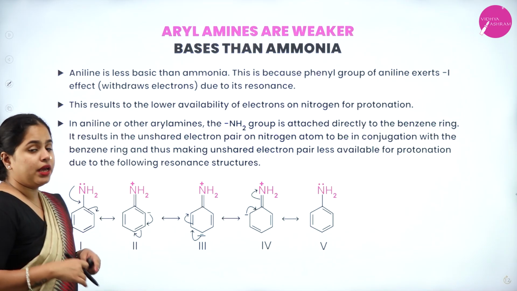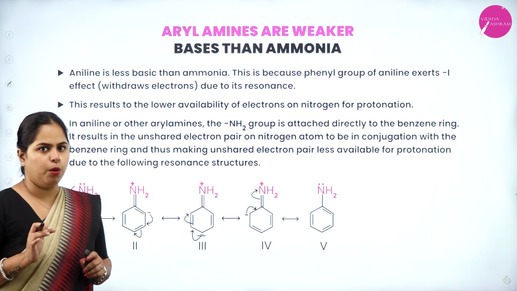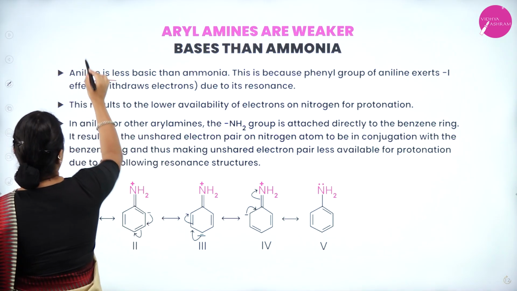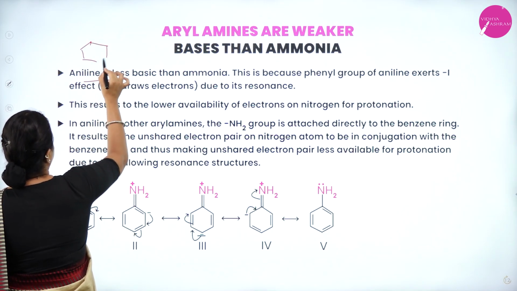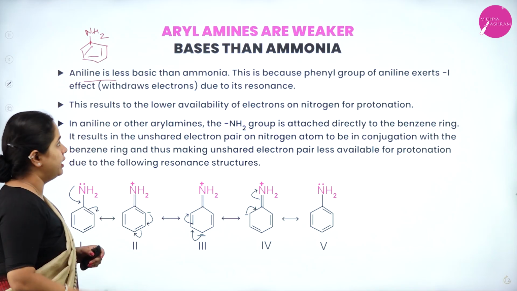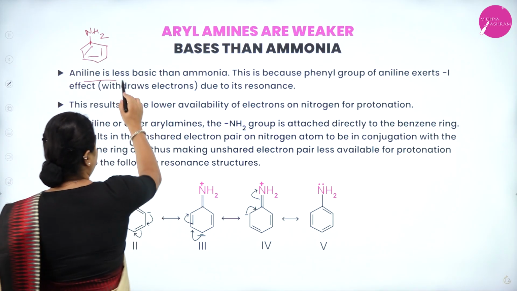Now, we are going to compare aryl amines and ammonia. So, let's see. Aniline. Aniline means what? It is an aryl amine itself, right? What was aniline? On benzene, you have an NH2 amino group. So, this is called aniline. Aniline is less basic than ammonia.